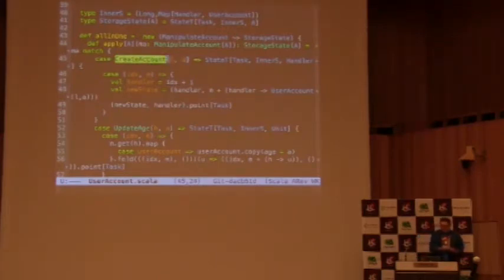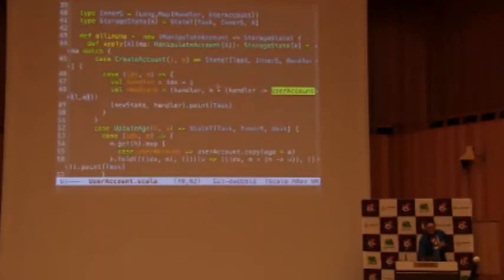I want to create my user here, and maybe when I'm creating a new user, I need to also create a new handler, and I need to store that user somewhere.